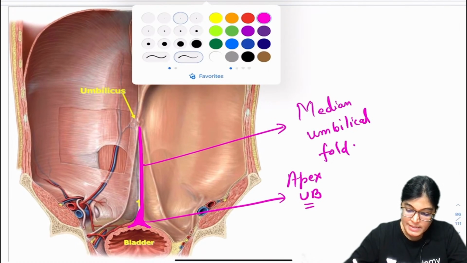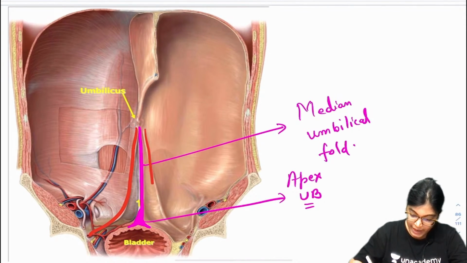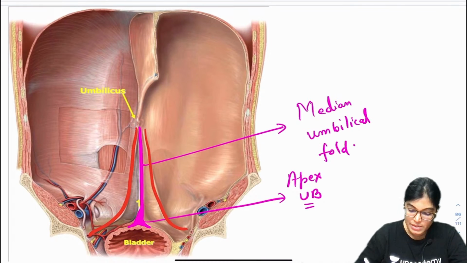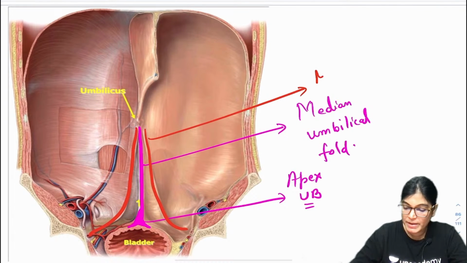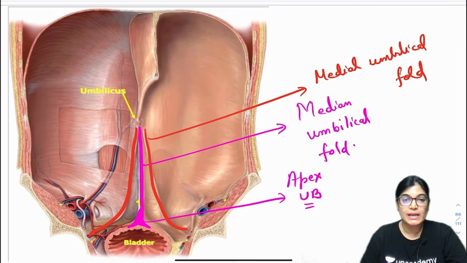Just adjacent to it, we have two other folds, diverging here. These two folds are the medial umbilical folds, which contain remnants of the umbilical arteries.